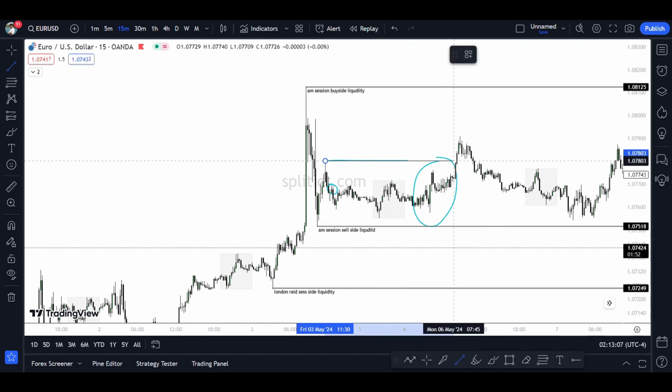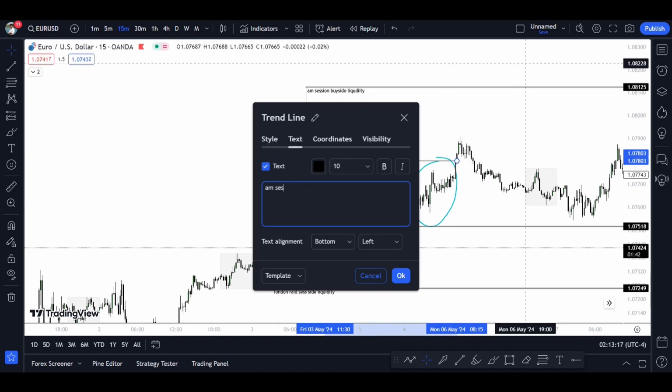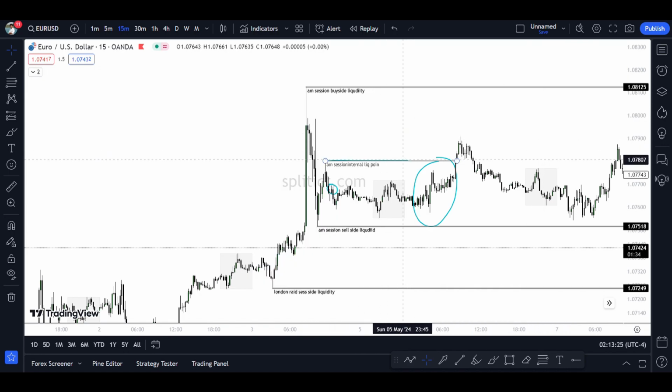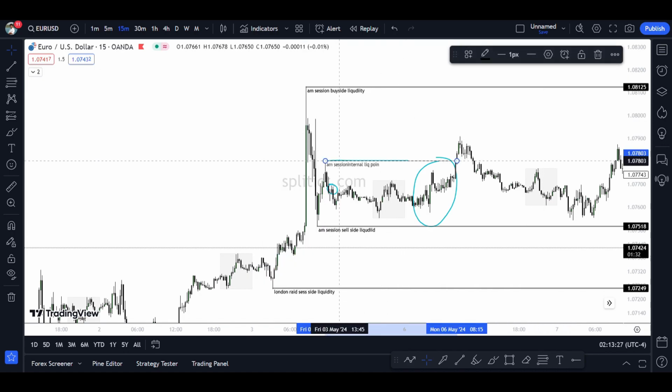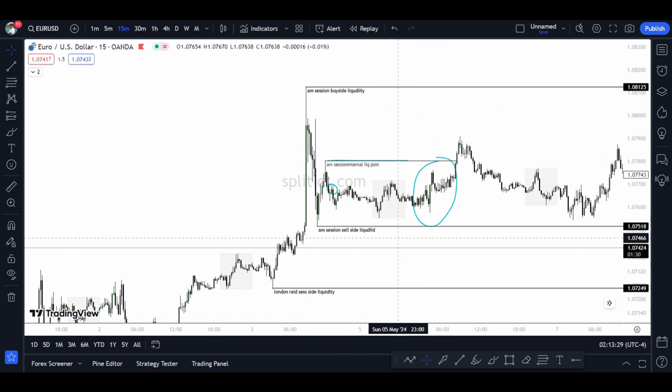This is also in the AM session. What do you call it? The AM session internal liquidity. This is the AM session internal liquidity point. Because in the 15-minute time frame, you need to realize how important it is to use your own brain to measure these things.